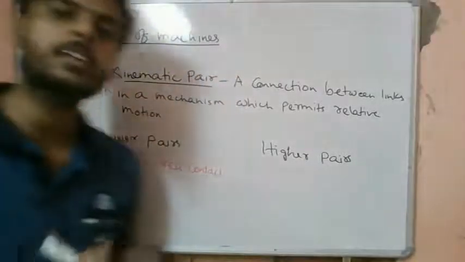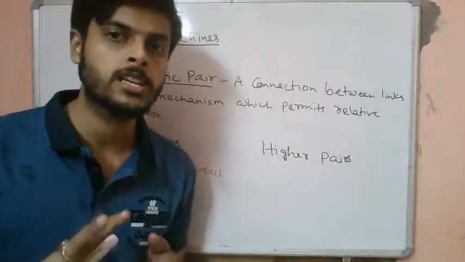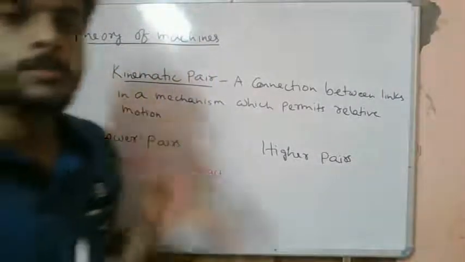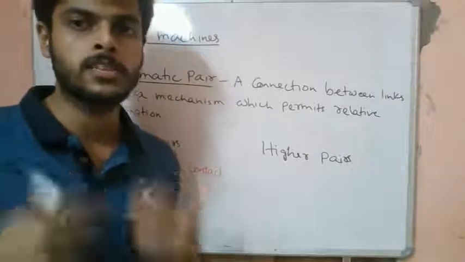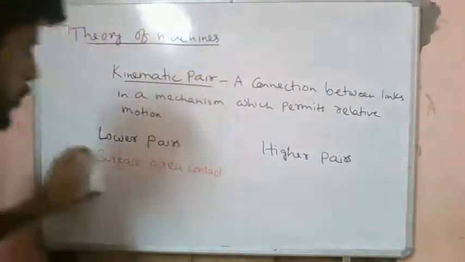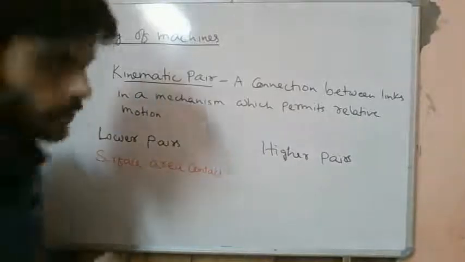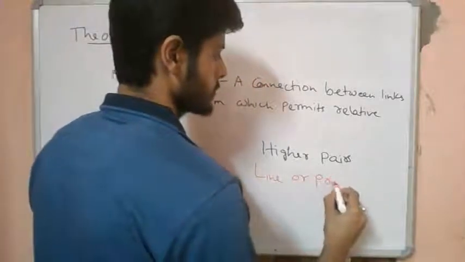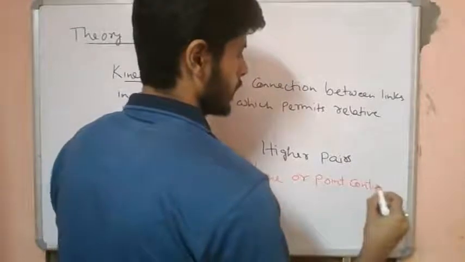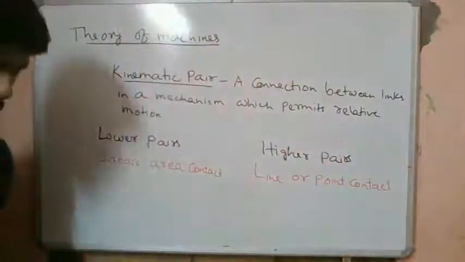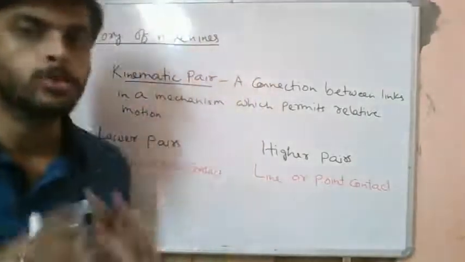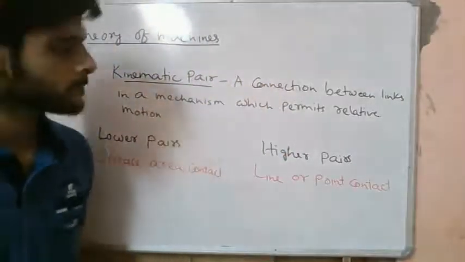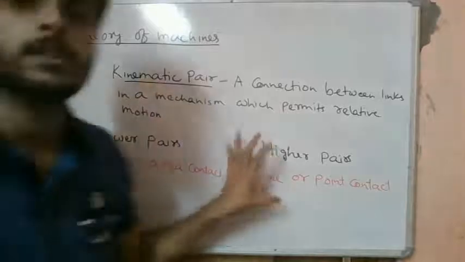Basically, any connection between two rigid bodies where the connection has an area contact, we will call a lower pair. Whereas in a higher pair, if between two links in a mechanism we have line or point contact, we will classify them as a higher pair. So lower pairs are area contact, higher pairs are line or point contact.